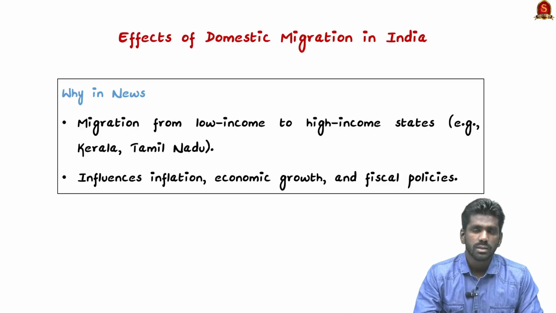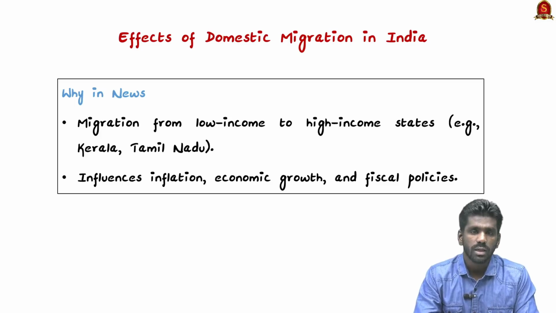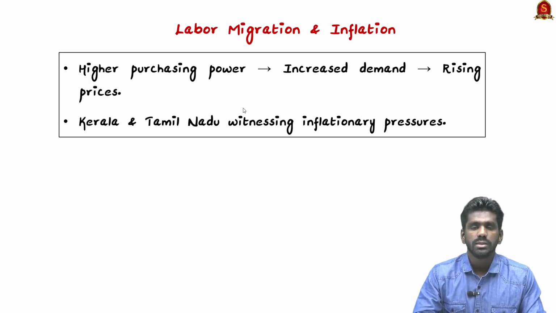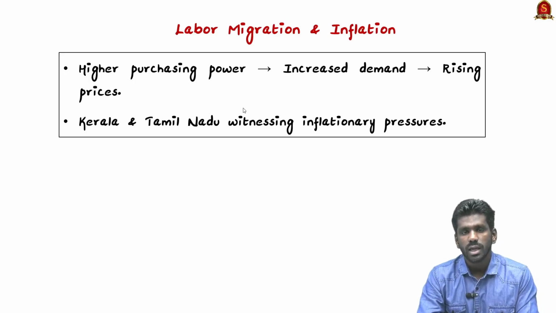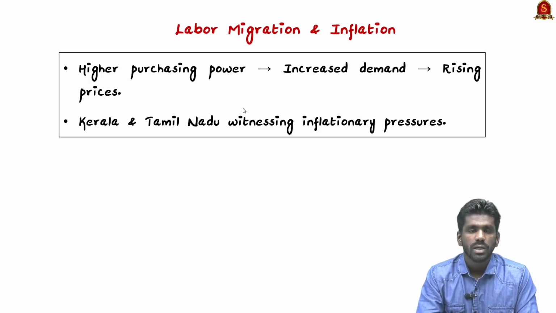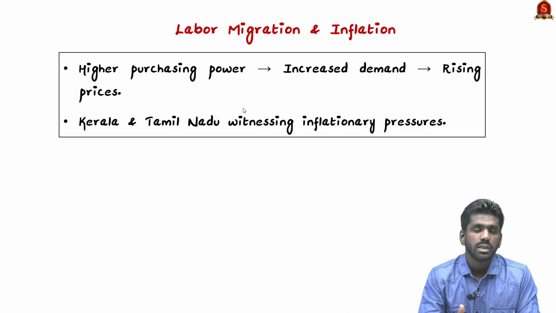So in the light of the recent report of SBI, let us discuss the effects of this domestic migration in India. See, when the workers move from low income states to high income states, they start earning more money, which means it increases their purchasing power. So they can buy more goods and services, and this leads to higher demand in the local economy. As more people are buying, the prices of goods also go up. So this eventually causes inflation. This is seen in states like Kerala and Tamil Nadu. Because of the large number of migrants settling there, the inflation levels have risen in those states.